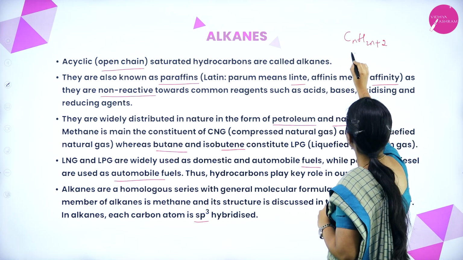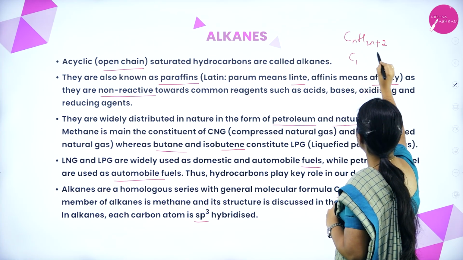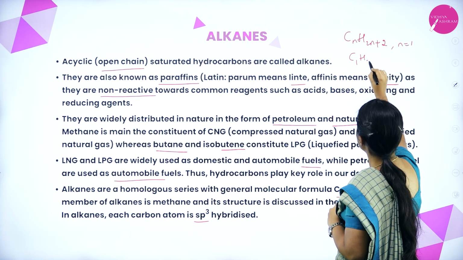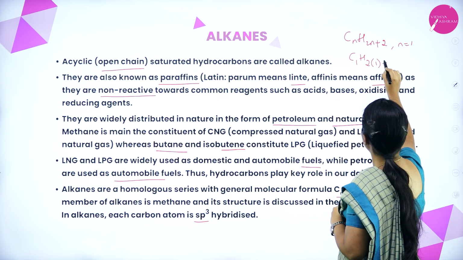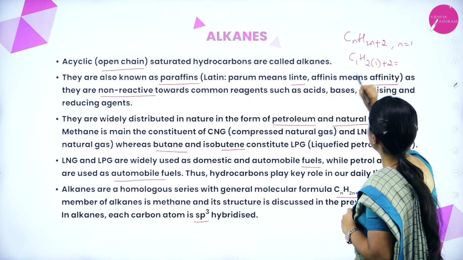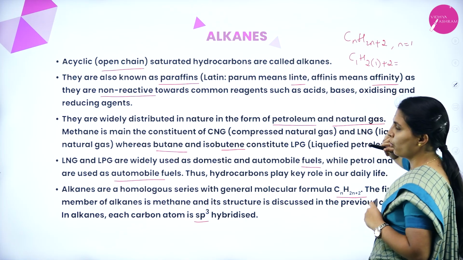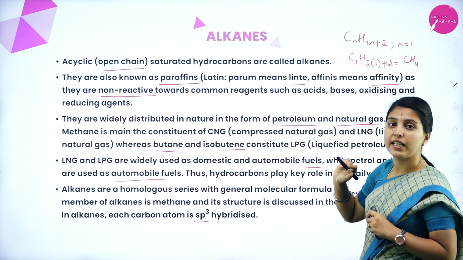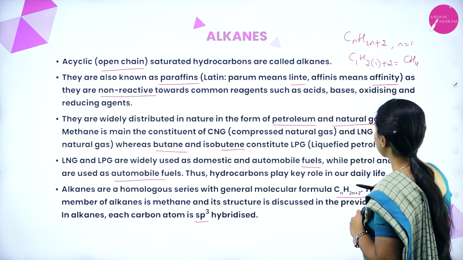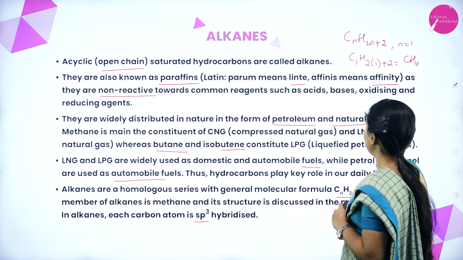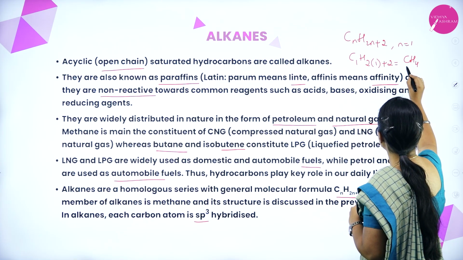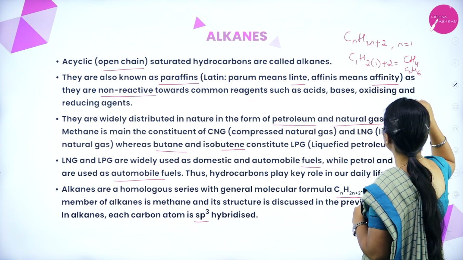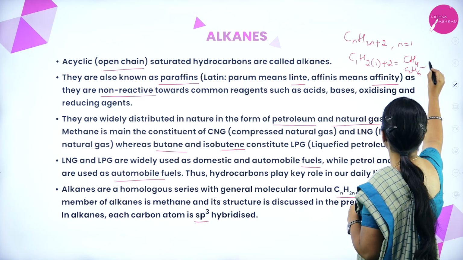See how it will be. If n equals 1, C1 H(2×1+2), 2 ones are 2, 2 plus 2 is 4, so CH4. That is methane. And the successive member will be C2H6. In between, CH2 will be the difference.